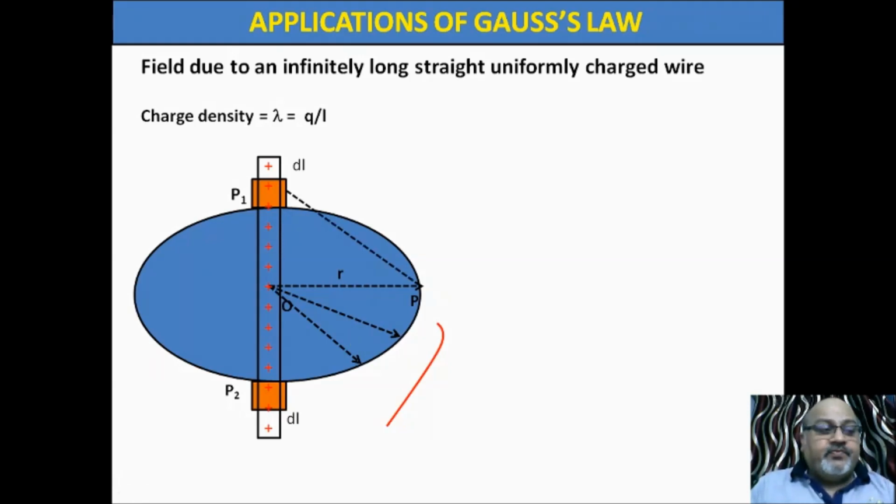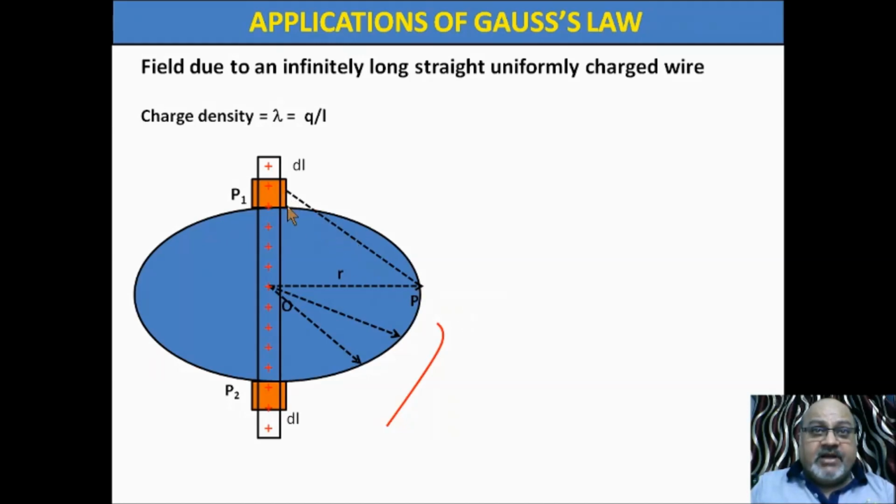One more thing. See here, again I draw this line from this element towards this point P, joining the element and the point. Now see, this element will produce some field at point P, and the direction of the field will be along this joining line. We are applying Coulomb's law.